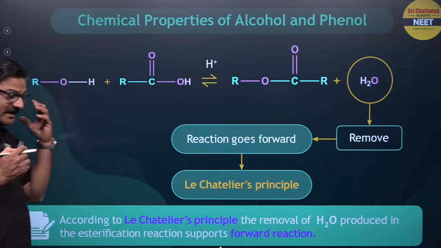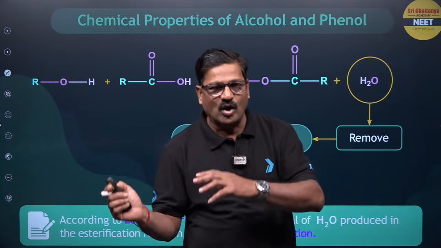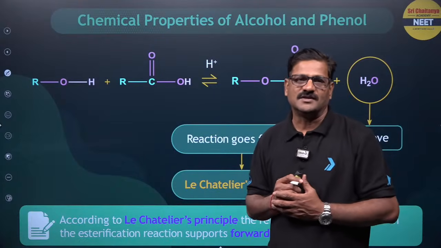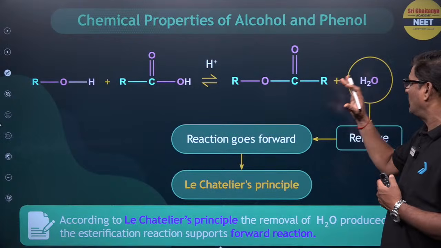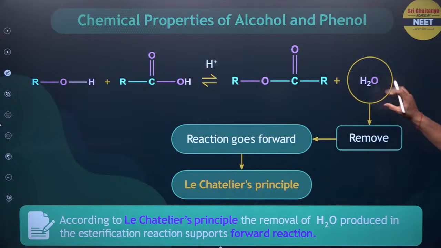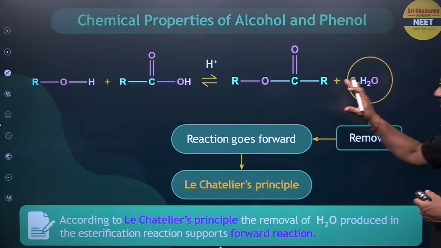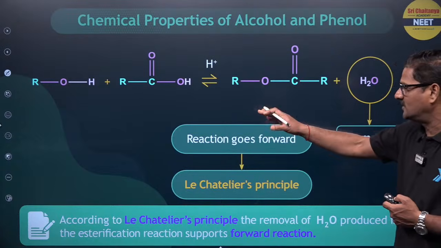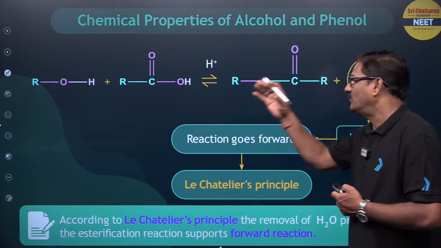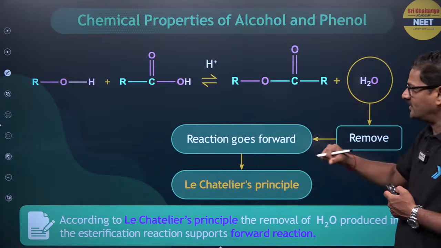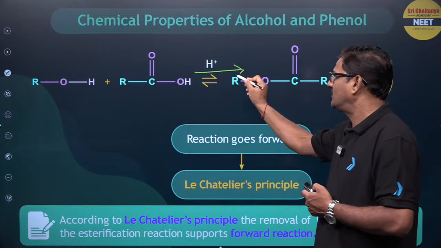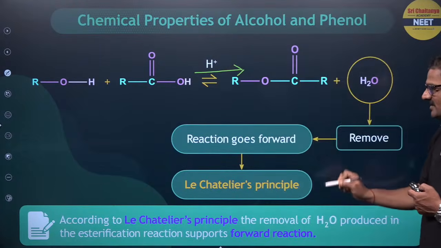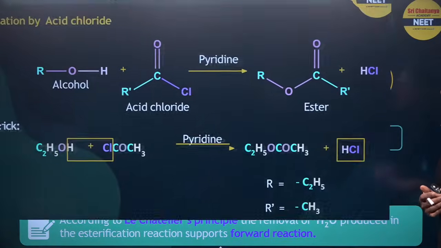So during esterification, when alcohol and carboxylic acid are reacted, you are going to get an ester, right. So this ester is formed along with water, and you have to remove the water as soon as it is formed by using any dehydrating agent. Therefore, according to Le Chatelier's principle, this is a reversible reaction. Whenever you remove one of the products, the reaction is going to be more favored in the forward direction. That is very important. This is called Le Chatelier's principle, right.